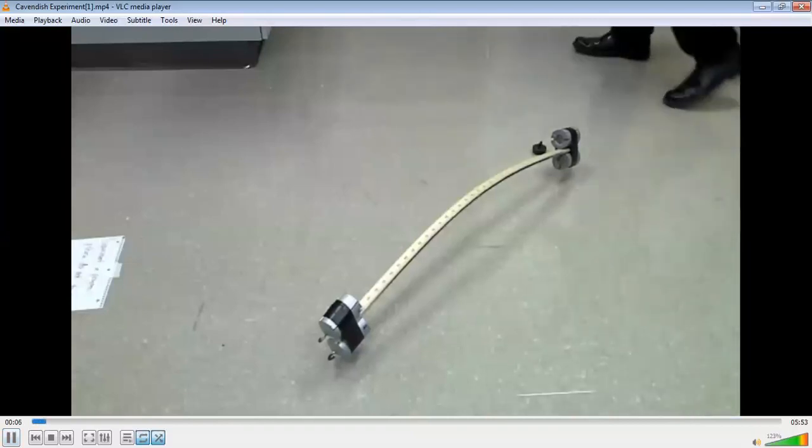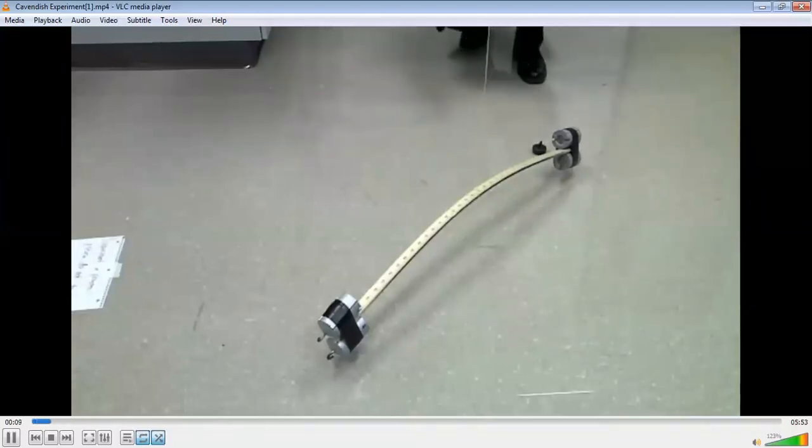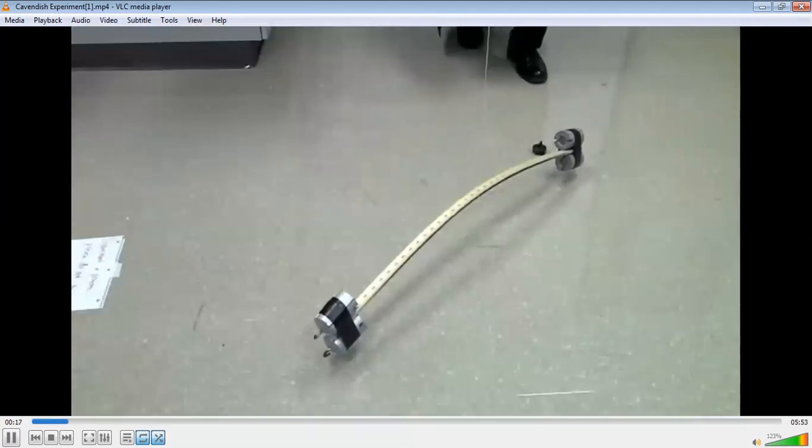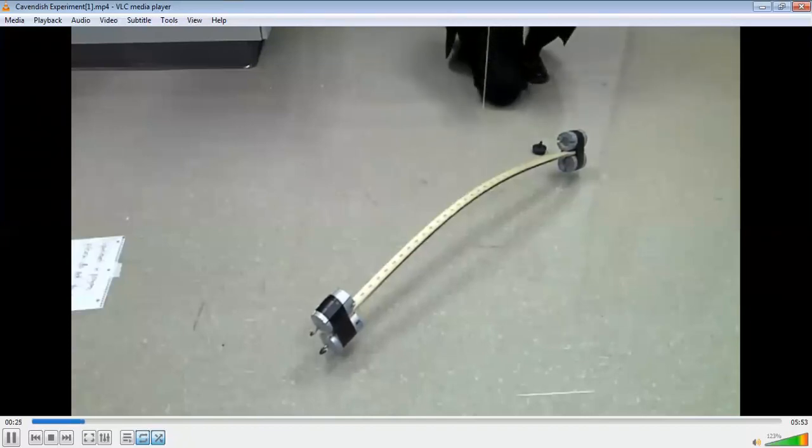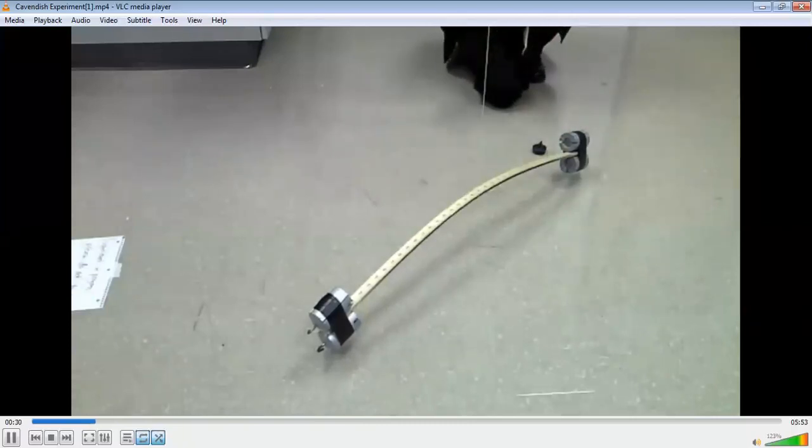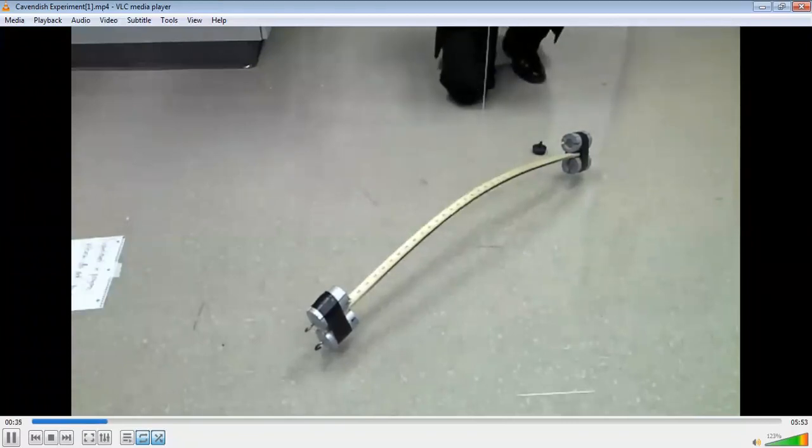Okay, we're going to be trying out the Cavendish experiment here. I've been letting the torsion balance come to rest over the course of about 24 hours now. Even with that amount of time, I think just from the air circulation from the heating and cooling system, I've still seen a small amount of motion here. So in the last about 10 minutes, I've seen this end move from here over to here. So that's probably about 10 degrees in 10 minutes. I'm going to just gently touch this and try and bring it to rest.